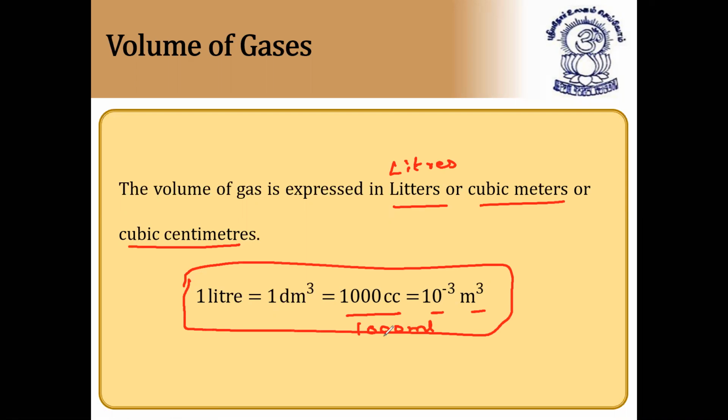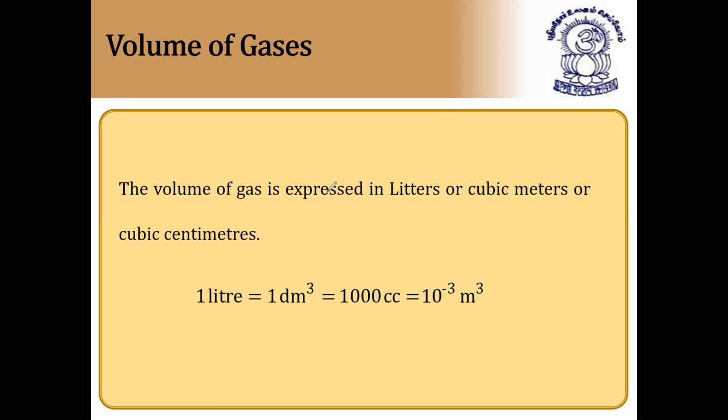Cubic centimeters is equal to milliliters. So volume of a gas is expressed in liters. I hope it is clear.